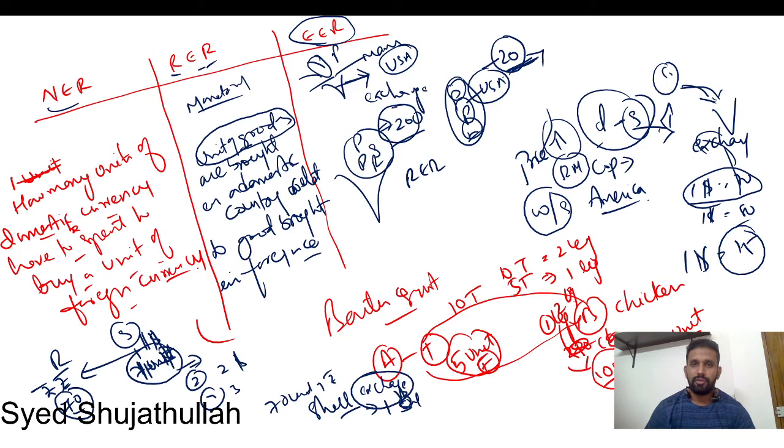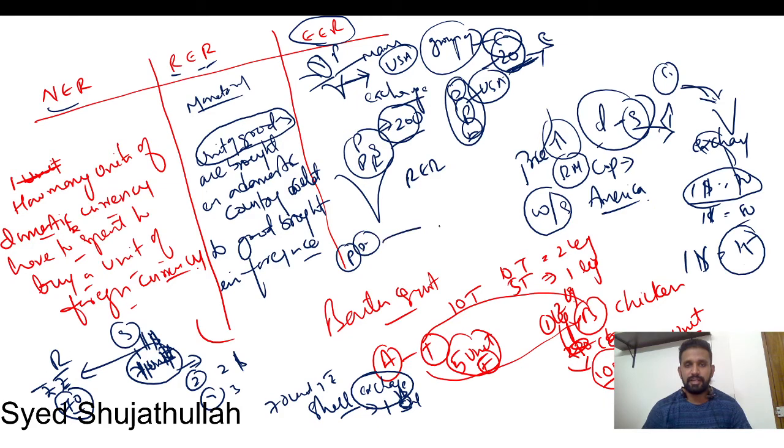That's why we will generally try to fix exchange rates with a group of currencies. If the price level in Iran changes, it does not reflect in the exchange rate of the rupee, right or wrong? Why? Because only the price level changing in Iran, how is it going to affect our exchange rate?